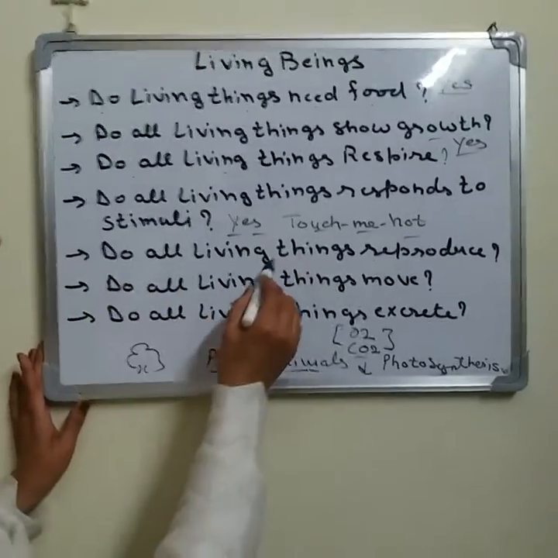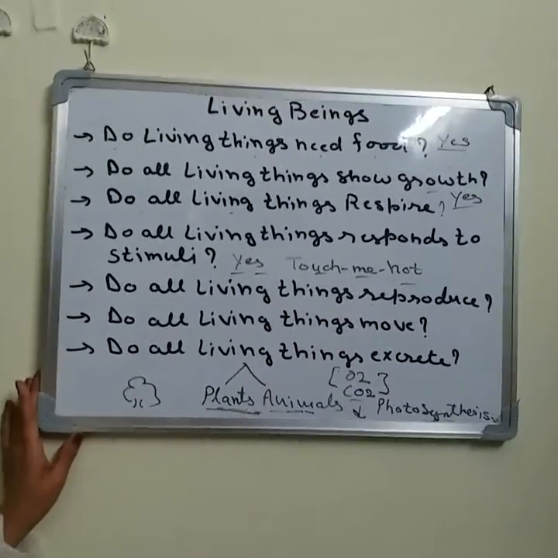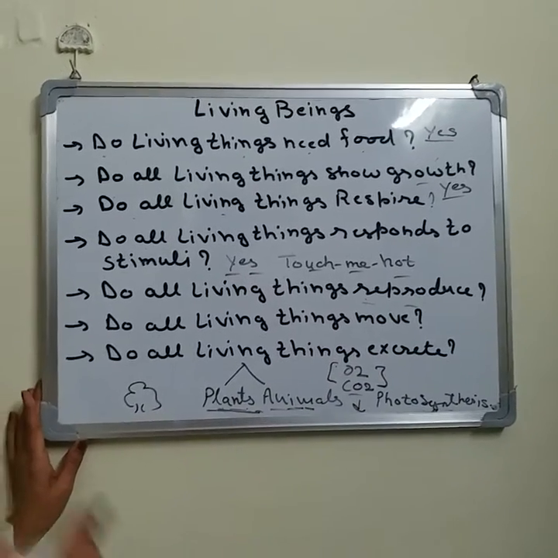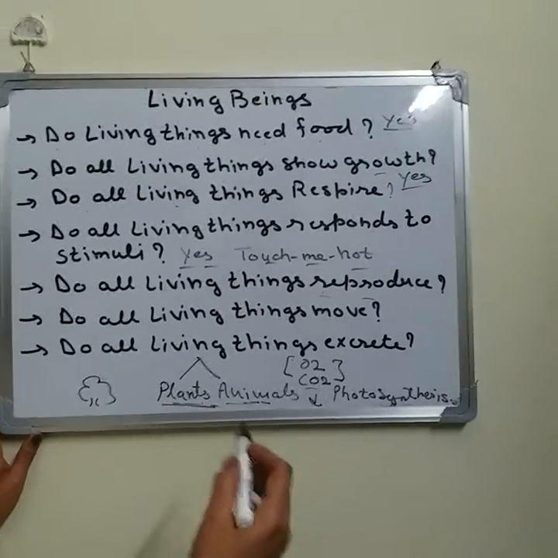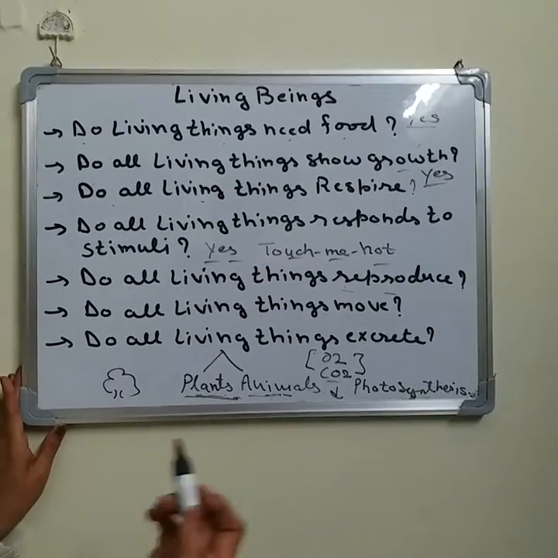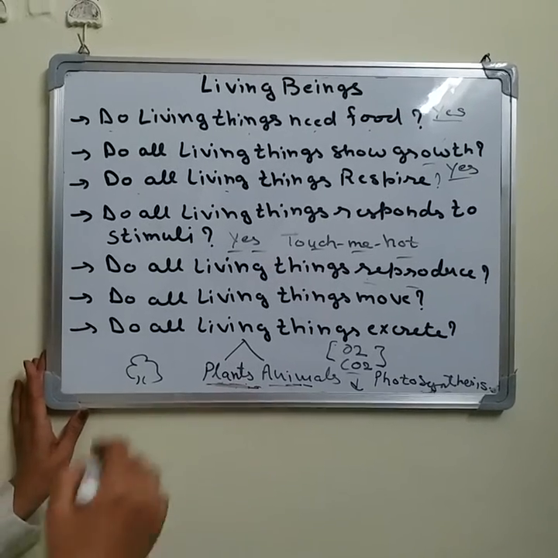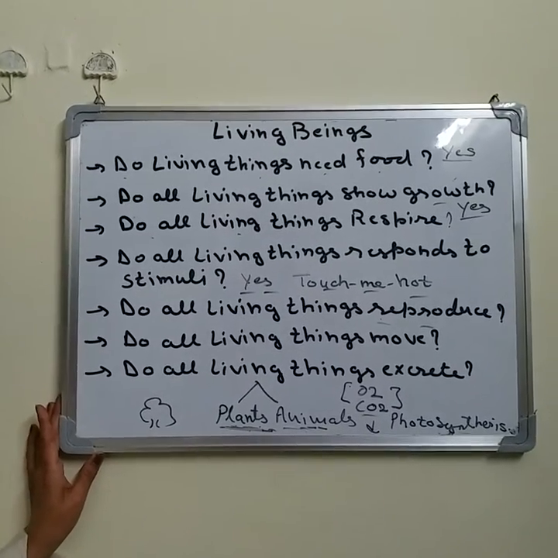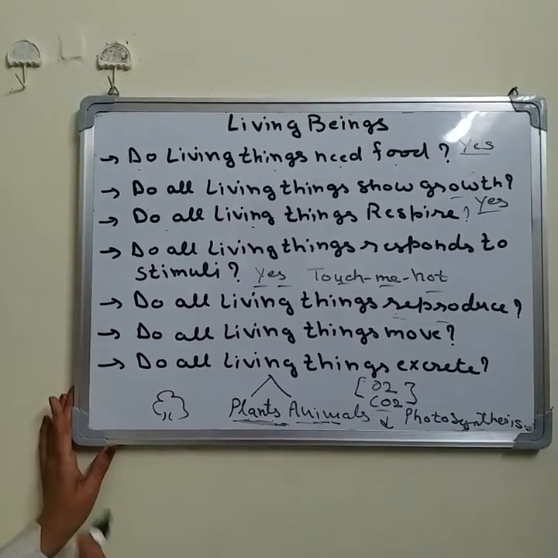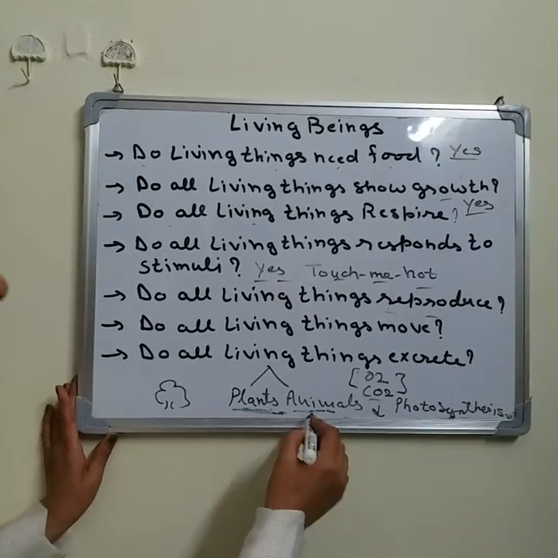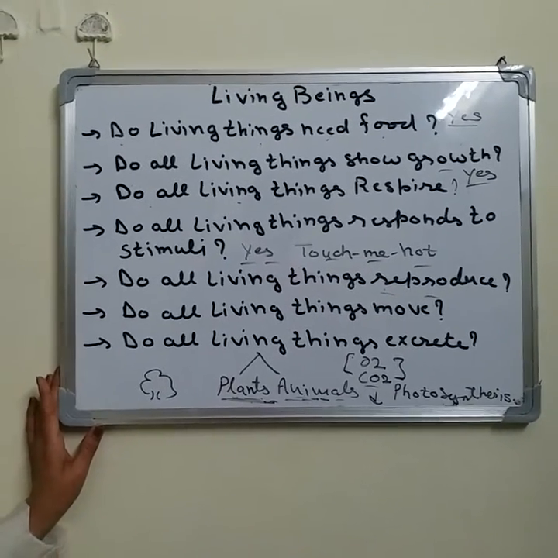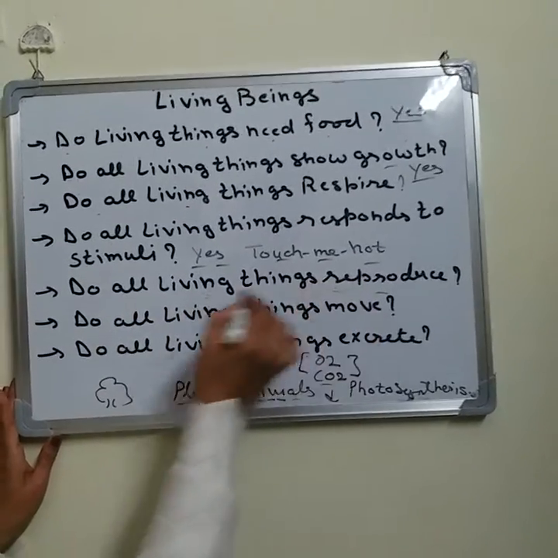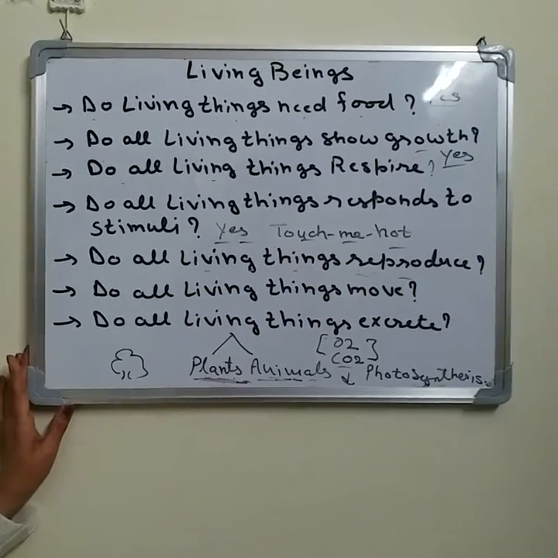Now the next one, do all living things reproduce? So what do you think? Reproduction means to produce young ones of their own kind, or you can say to produce offsprings of their own kind. So no doubt the answer is yes. Plants also reproduce with the help of the seeds, the stem, the roots, the leaves. It varies from plant to plant. And animals also reproduce by laying eggs or by giving birth to the young ones. So, reproduction is one of the main characters of living beings.